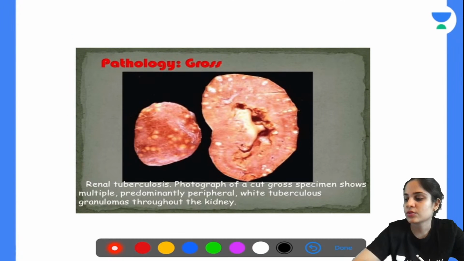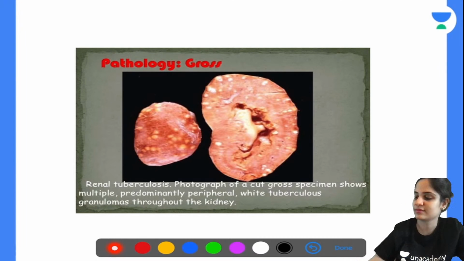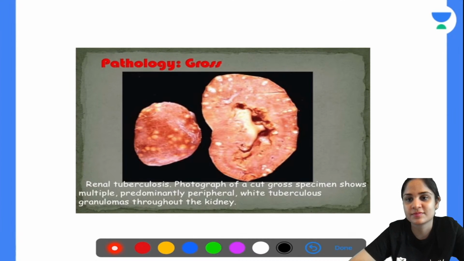Okay. So I know I have given you all over here what is the pathology. Can anyone read for me what is the pathology that we are going to discuss next? Okay, so this is nothing but renal TB. This is a gross pathology of a specimen of renal TB.